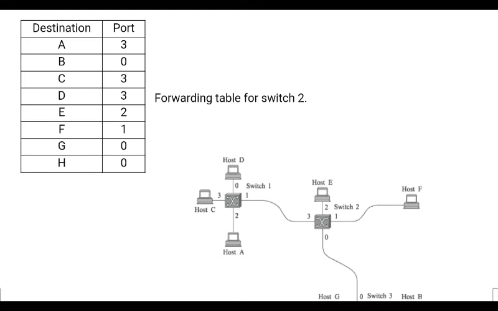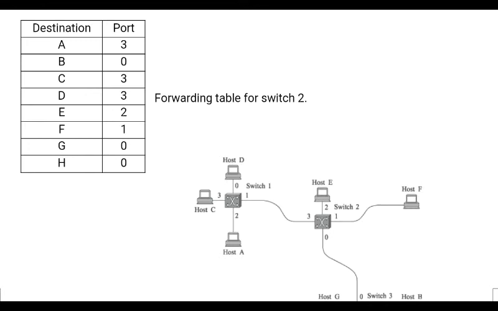Then, based on the information in the forwarding table, switches decide, or otherwise the switches learn by themselves. When the network first starts, all these forwarding tables are empty, and gradually the switches go on learning on which side the nodes are connected.